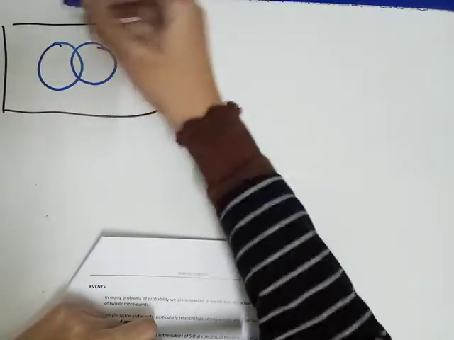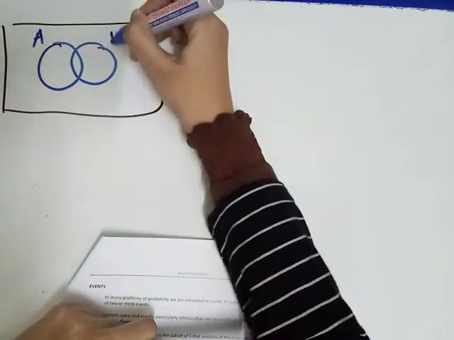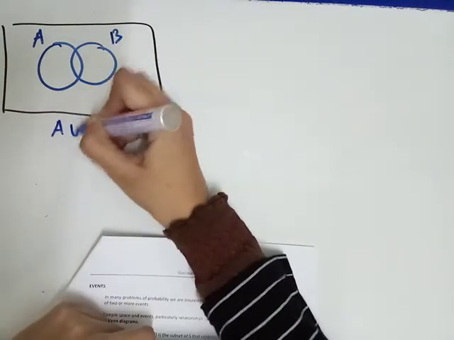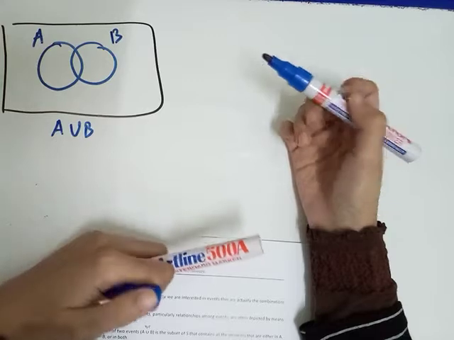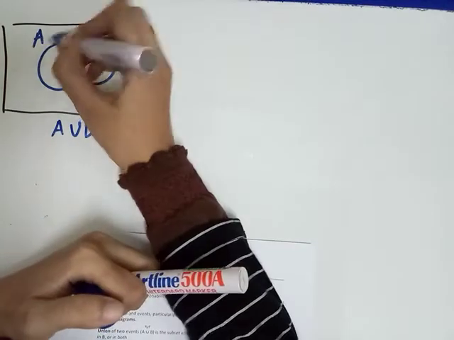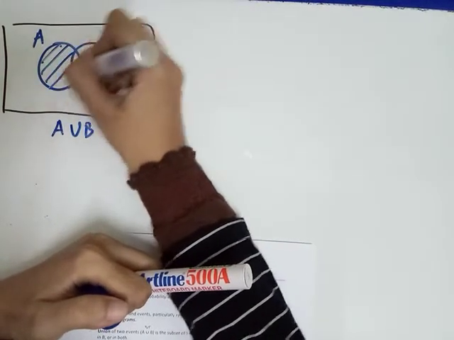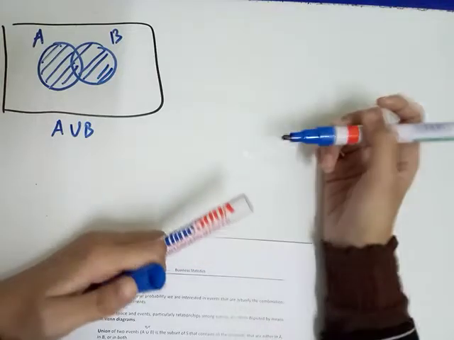That means the first box. Let's say this is set A, this is set B. When A union B, that means the elements either in A, in B or in both. That means the whole of A union B. That is what it wants.